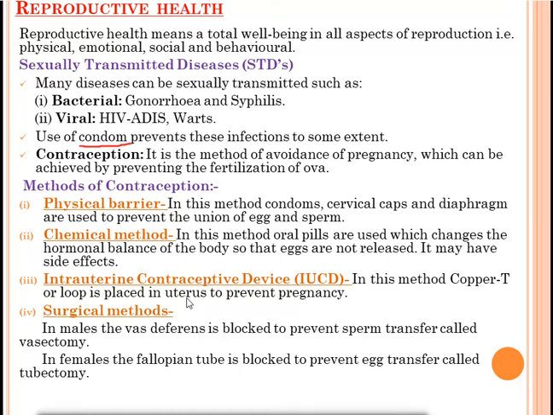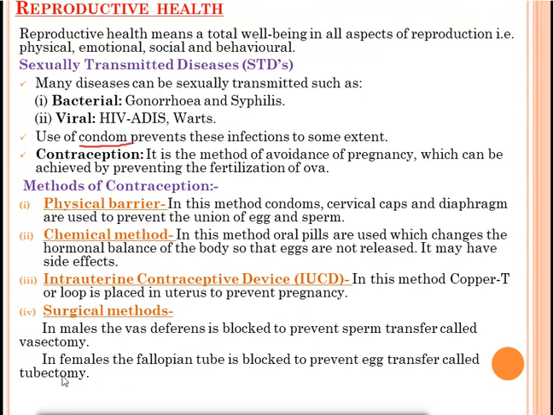Next is the surgical method, using surgery. It occurs in males also and in females also. In males, what happens in the surgical method? The vas deferens is blocked. It means the end of the vas deferens will be blocked, tied, so that the sperm will not be transferred, and it is called vasectomy. In males, it is called vasectomy. Vasectomy means in males the vas deferens is blocked to prevent the sperms.